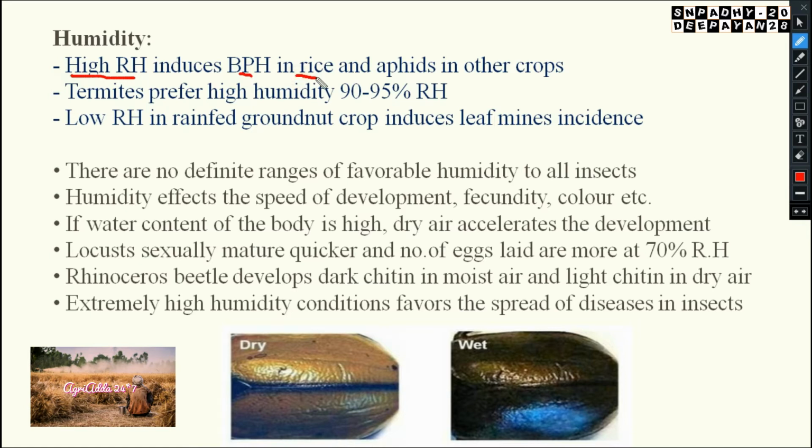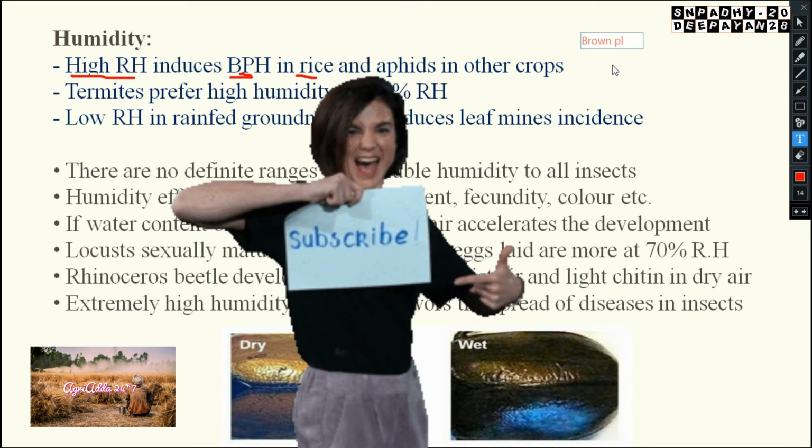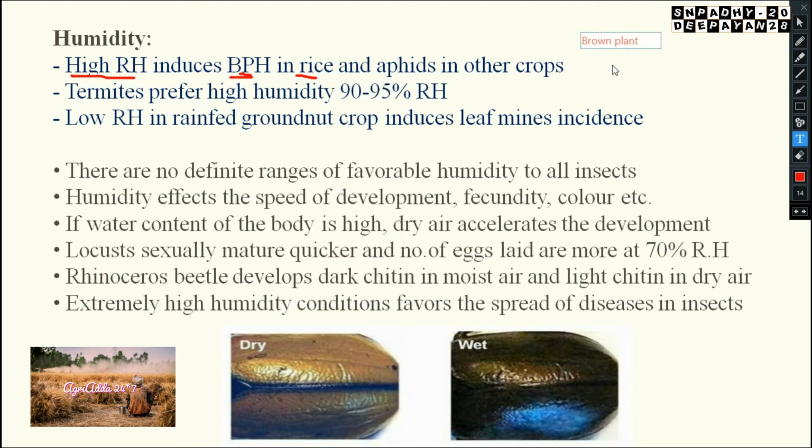In case of rice, what is BPH? BPH is the brown plant hopper. That is the abbreviation or the common name of BPH. This is a major pest of rice. Understood?